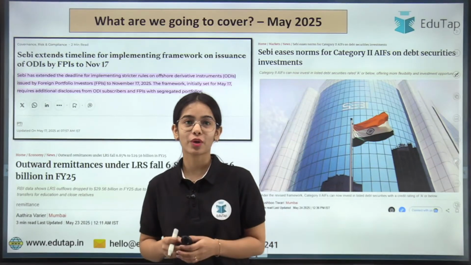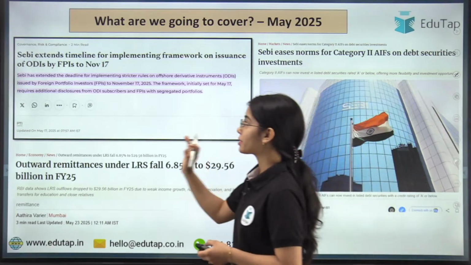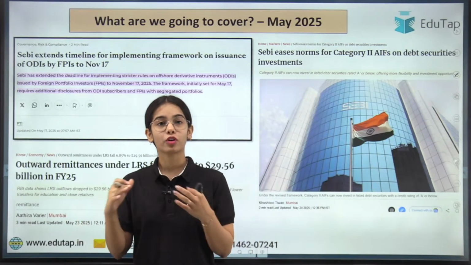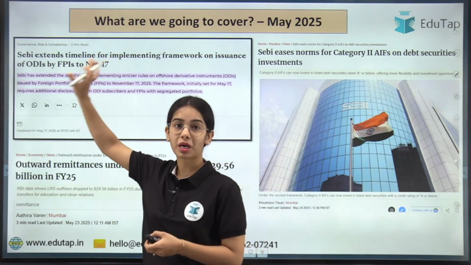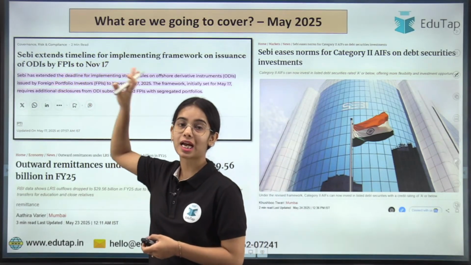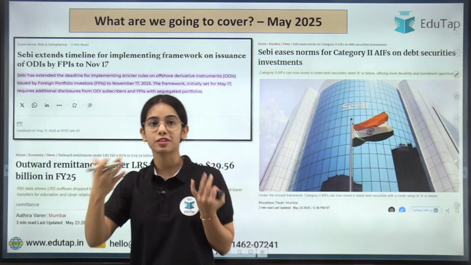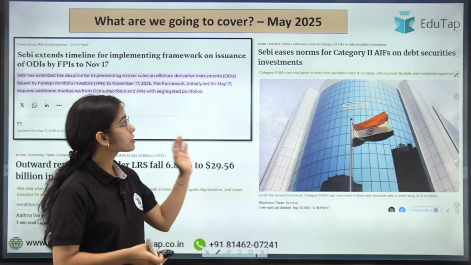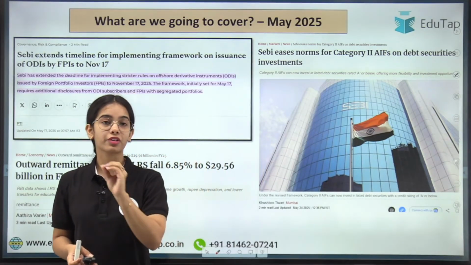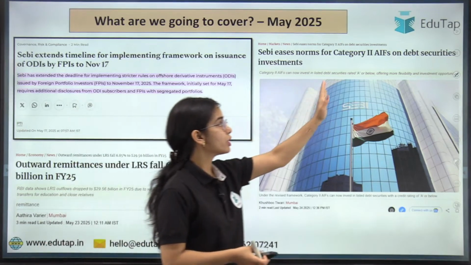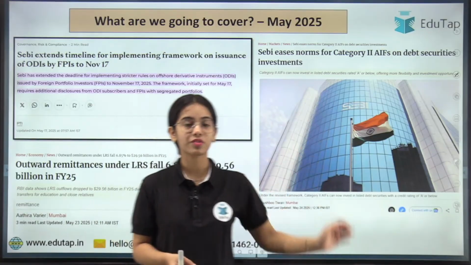In today's session, we are going to discuss three important news articles. The first one is regarding SEBI, which has extended the timeline for implementing the framework for the ODIs. So we will understand about participatory notes, about these ODIs, and what the basic framework is, as well as the extension of the timeline. Then we will discuss how SEBI has eased the norms for the Category II alternative investment funds. So what are the Category II AIFs and how the norms have been eased. These news articles we have to discuss.